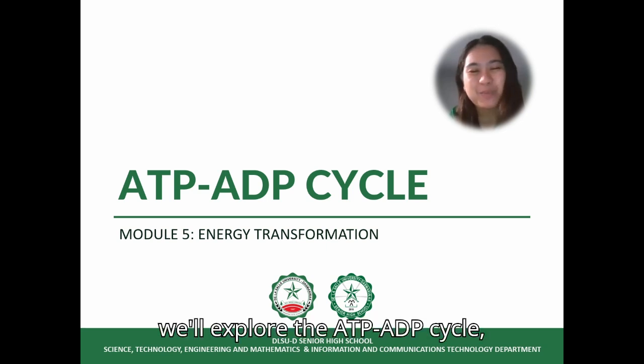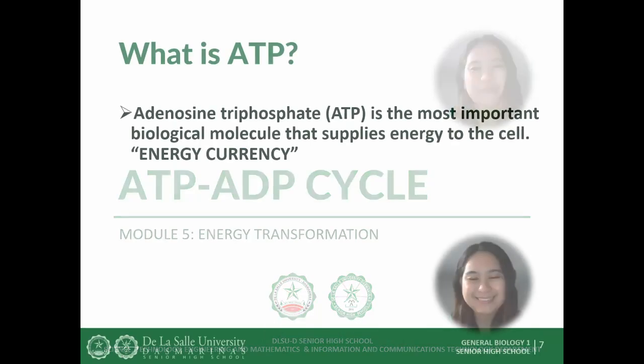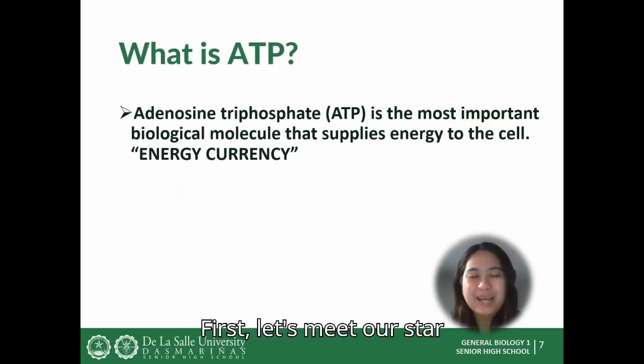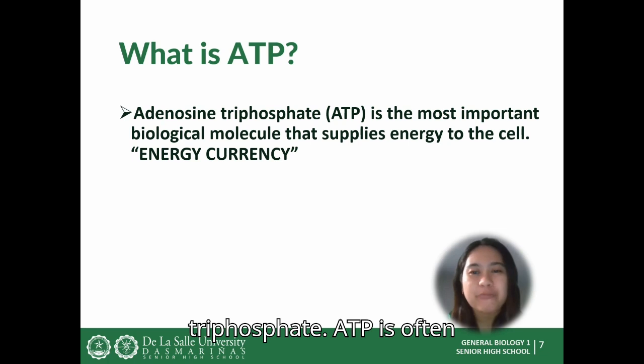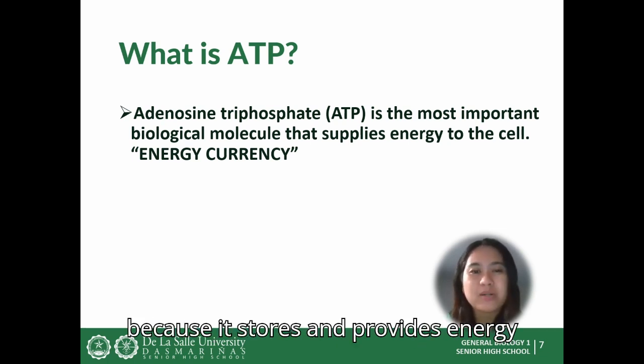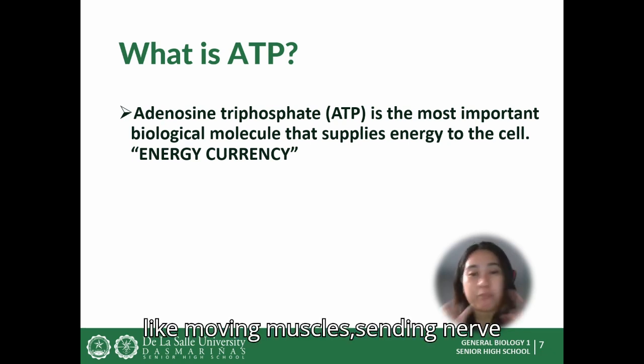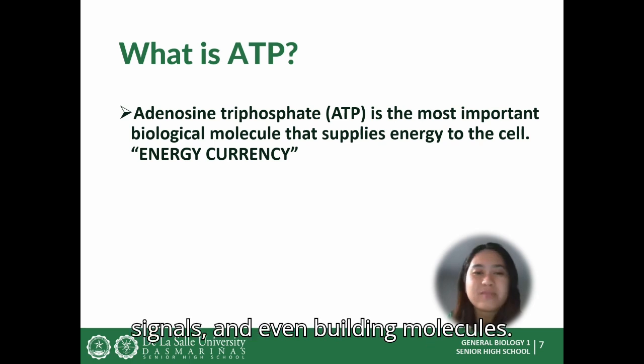Today, we'll explore the ATP-ADP cycle, one of the most important processes that powers life. First, let's meet our star, ATP or adenosine triphosphate. ATP is often called the energy currency of the cell because it stores and provides energy for almost everything your body does, like moving muscles, sending nerve signals, and even building molecules.